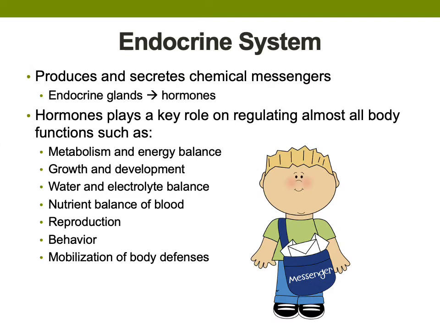The endocrine system produces and secretes chemical messengers known as hormones via endocrine glands that influence metabolic activity in the body. Hormones play roles in regulating almost all body functions such as metabolism and energy balance, growth and development, water and electrolyte balance, nutrient balance of blood, reproduction, behavior, and mobilization of body defenses.